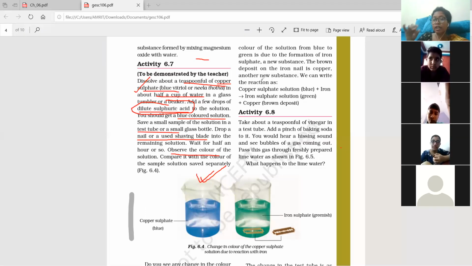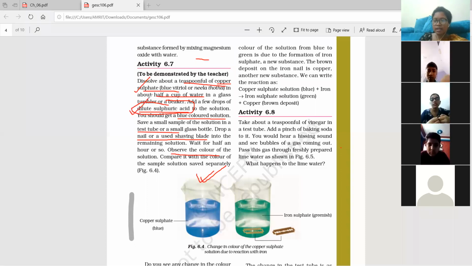What do you put inside? You mix water, a little Ujala, and you put a lot of water in it, and then you mix it. So that is your dilute mixture. If you are not mixing any water, that will be your concentrated mixture. So dilute means a little amount of water is added to the sulfuric acid, and concentrated sulfuric acid will not have any water, but both acids are dangerous. Don't think that because water is added in dilute acid, it will not be as harmful. No, both the acids are harmful.